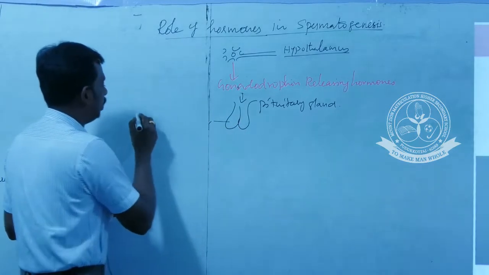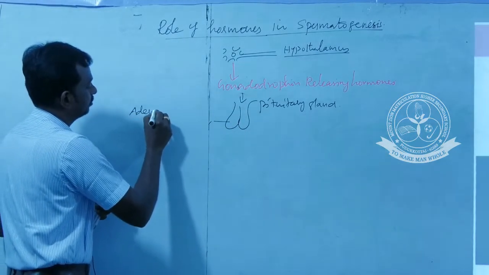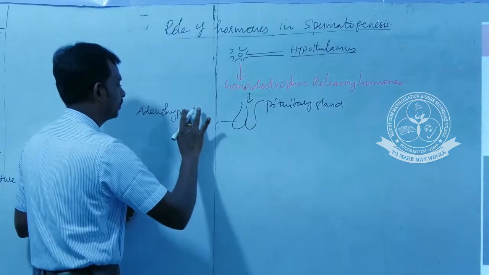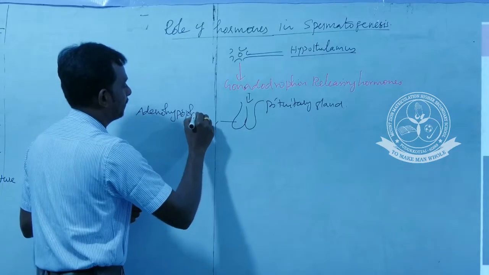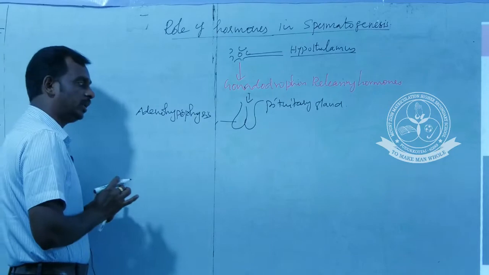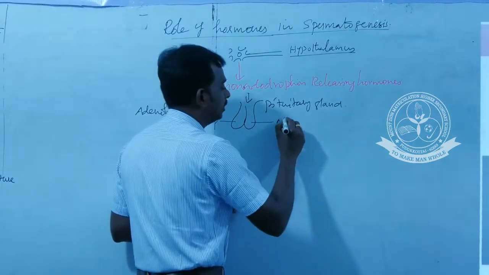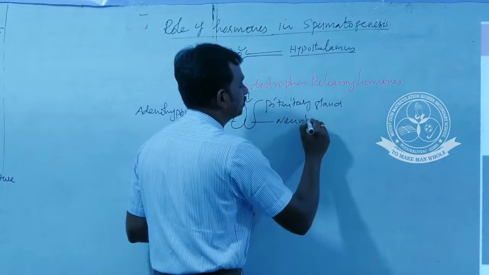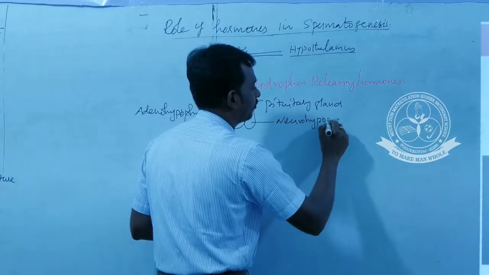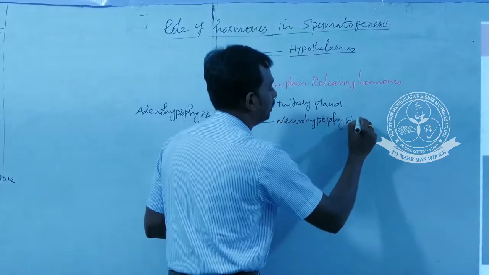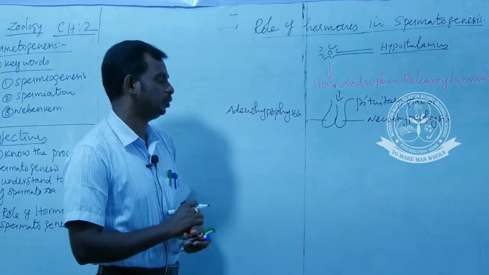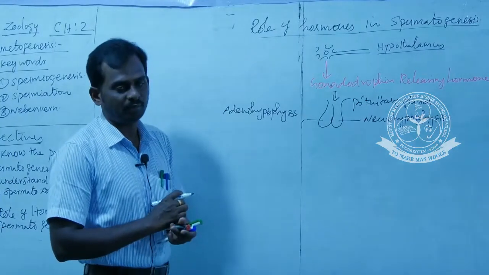This is the adenohypophysis, nothing but the anterior part of the pituitary, and this is the neurohypophysis. This gonadotrophin releasing hormone acts on the anterior part of the pituitary.